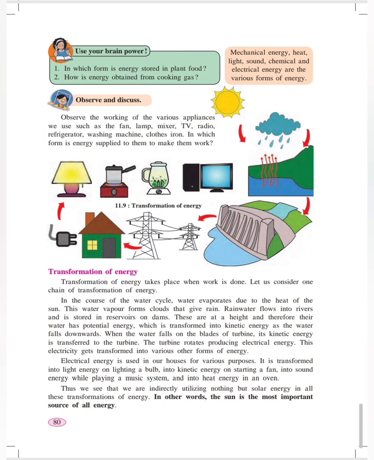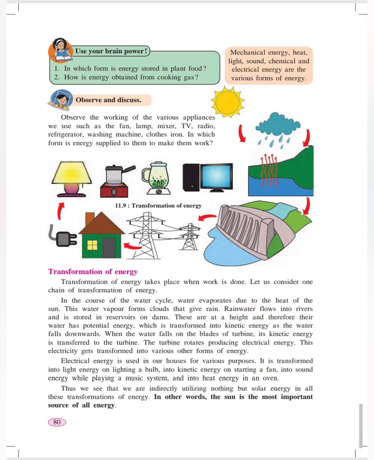This electricity gets transformed into various other forms of energy. Electrical energy is used in our houses for various purposes. It is transformed into light energy on lighting a bulb, into kinetic energy on starting a fan, into sound energy while playing a music system, and into heat energy in an oven. Thus, we see that we are indirectly utilizing nothing but solar energy in all these transformations of energy. In other words, the sun is the most important source of all energy.